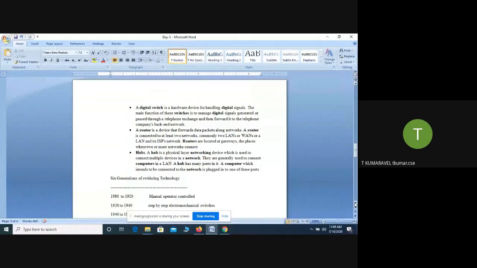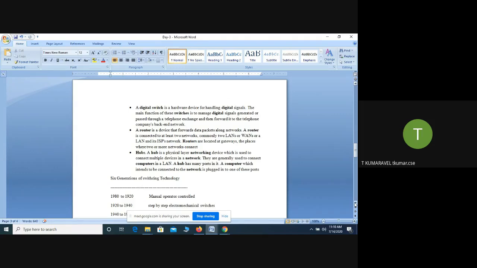The second one is the router. What is the use of a router? Using it, we can connect more than one network. For example, in our IT block we have 7 CCs. The first CC contains more than 30 systems, and the second CC also contains many systems.